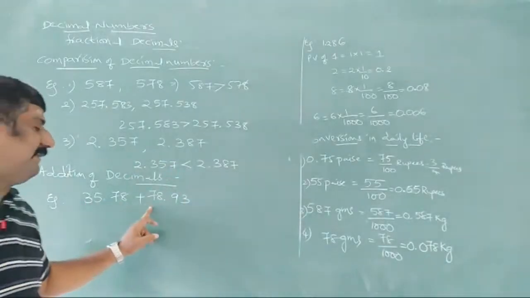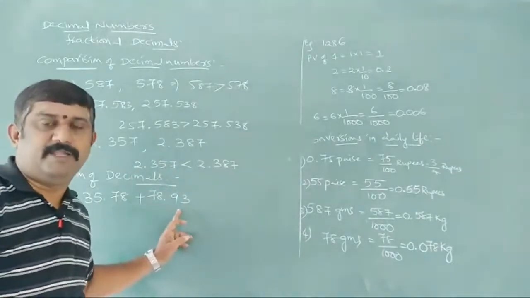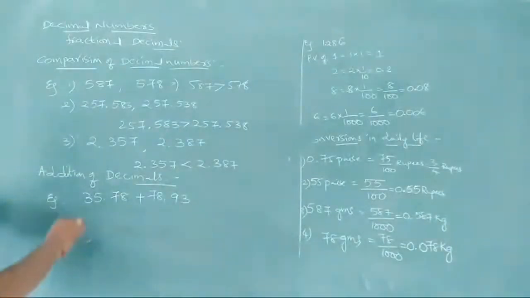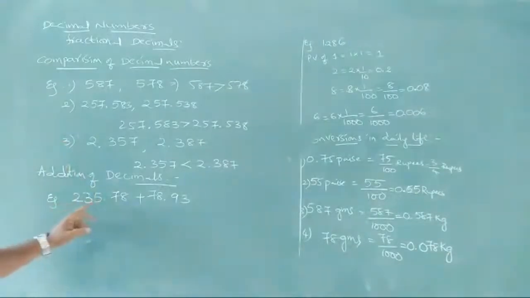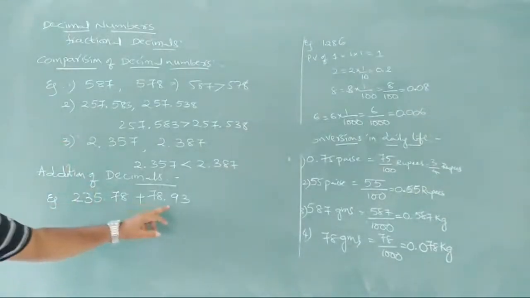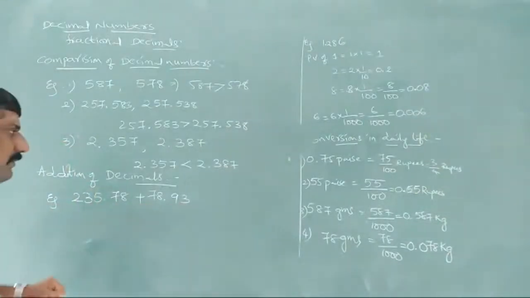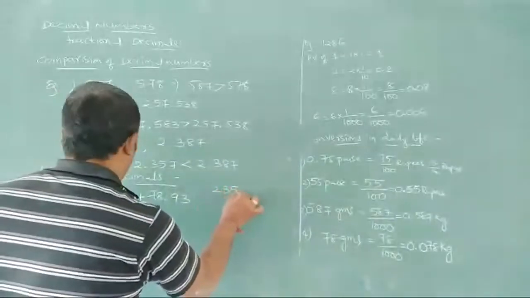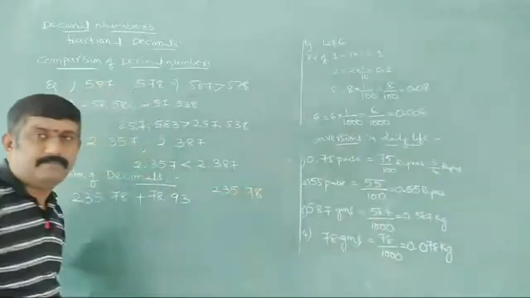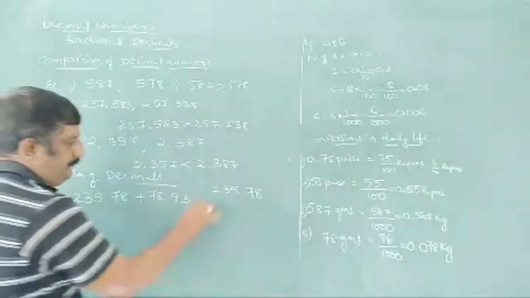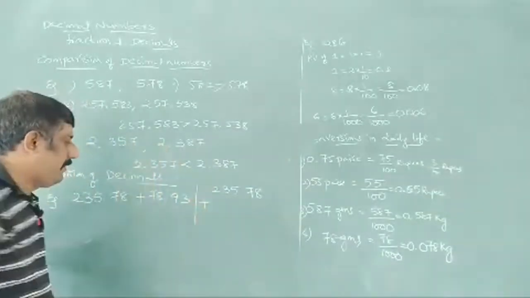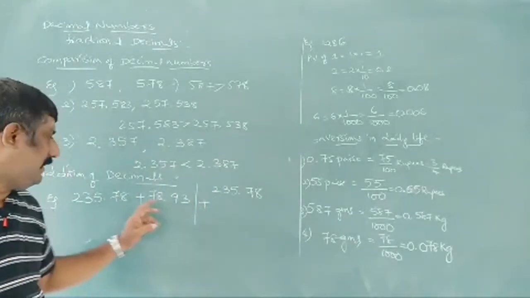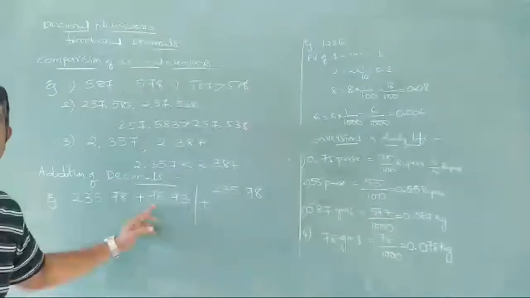235.78 plus 78.93. We are going to add these two decimal numbers. In our general method, we will write 235.78 plus 78.93. Here we have 235 and here 78.